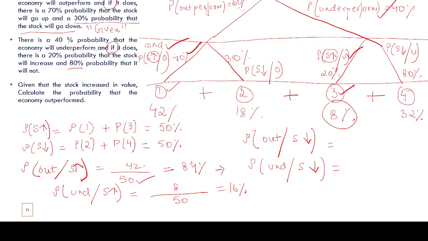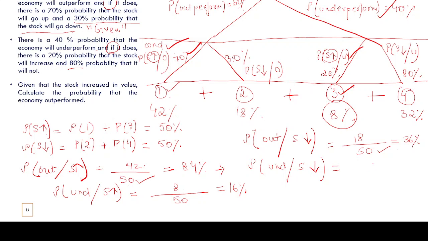18 by 50 and 32 by 50. Very good. The stock has gone down in 50 cases, and out of these 50 cases, in 18 cases the economy has outperformed. Right. So 18 by 50 is how much? 36. Am I right? Yes, sir, 36%.